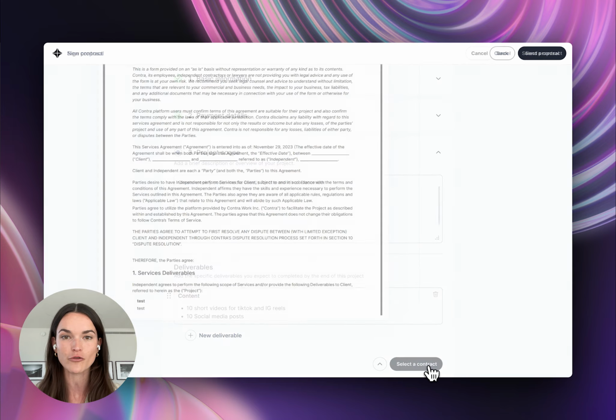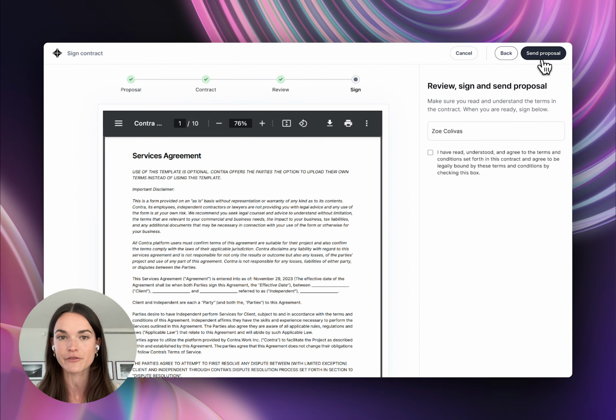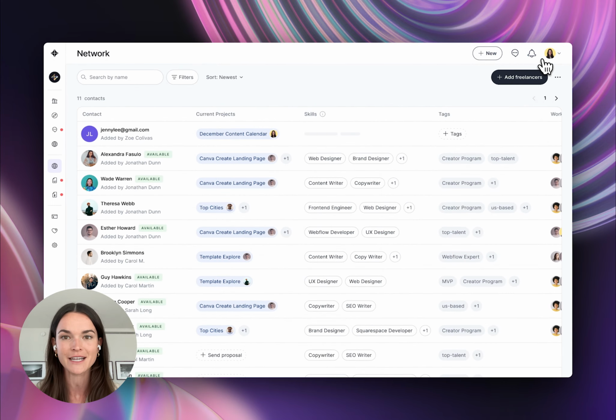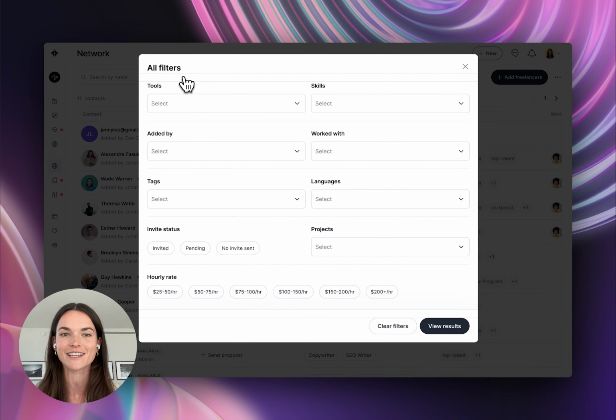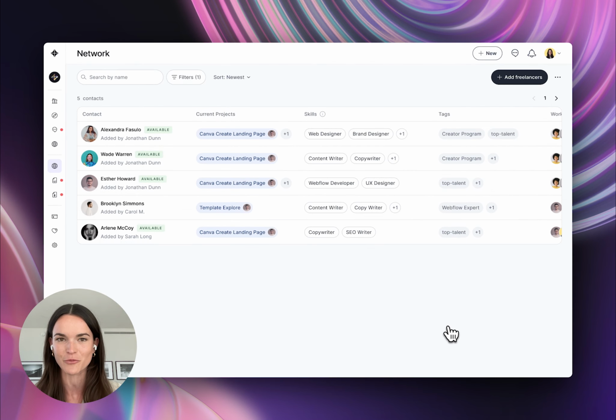We've also made it incredibly easy to search through your network to find freelancers from your and your team's network to fill the needs for your next project. You have the ability to search by skills, projects, availability, previous project notes, tags, and much more. Leveraging the Network Hub is the easiest way to organize and partner with the perfect freelancer with confidence and speed.